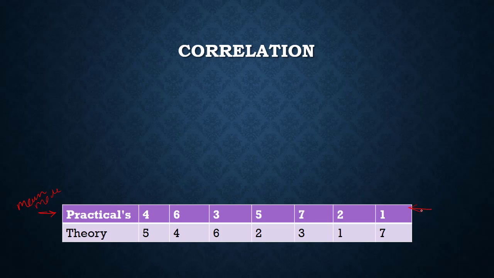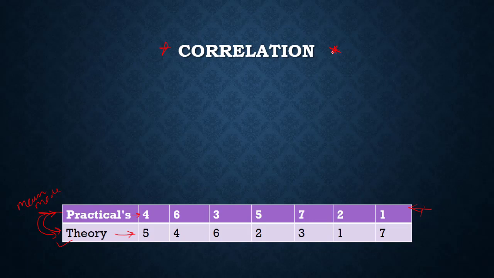But what if the data are two? In this topic we are going to develop the relation between these two data. So this is another data where the ranks of students are given in the theory part. We want to develop the relation between these two. This is nothing but correlation. Correlation develops the relation between the given two data.